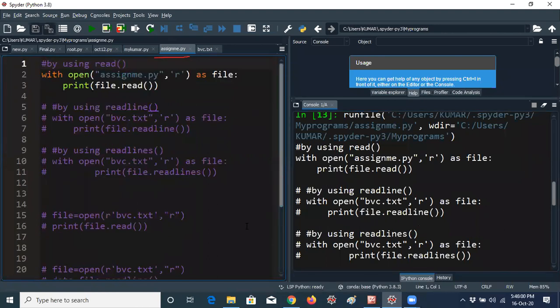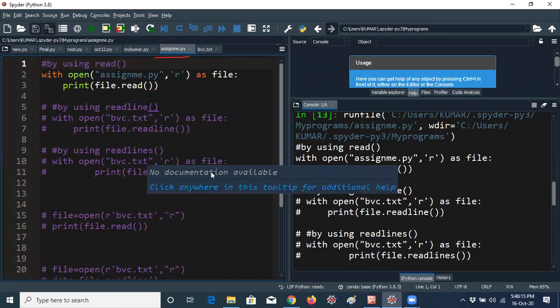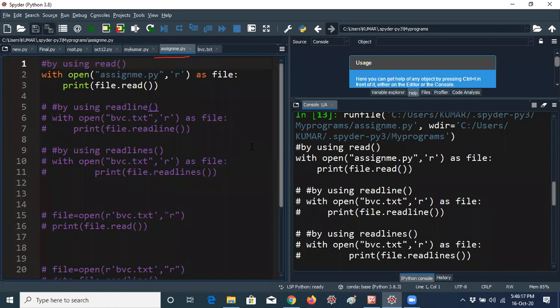Of course, it is a text file, because a Python file is also just within Notepad. So whatever data is in Notepad, you can access every such file. Even if it is a Java file or a C file, you can access it easily, guys. You just forget about the extension, because basically a text file is nothing but a Notepad file. That's all. So our program assignment.py is in Notepad only, so it works, guys.